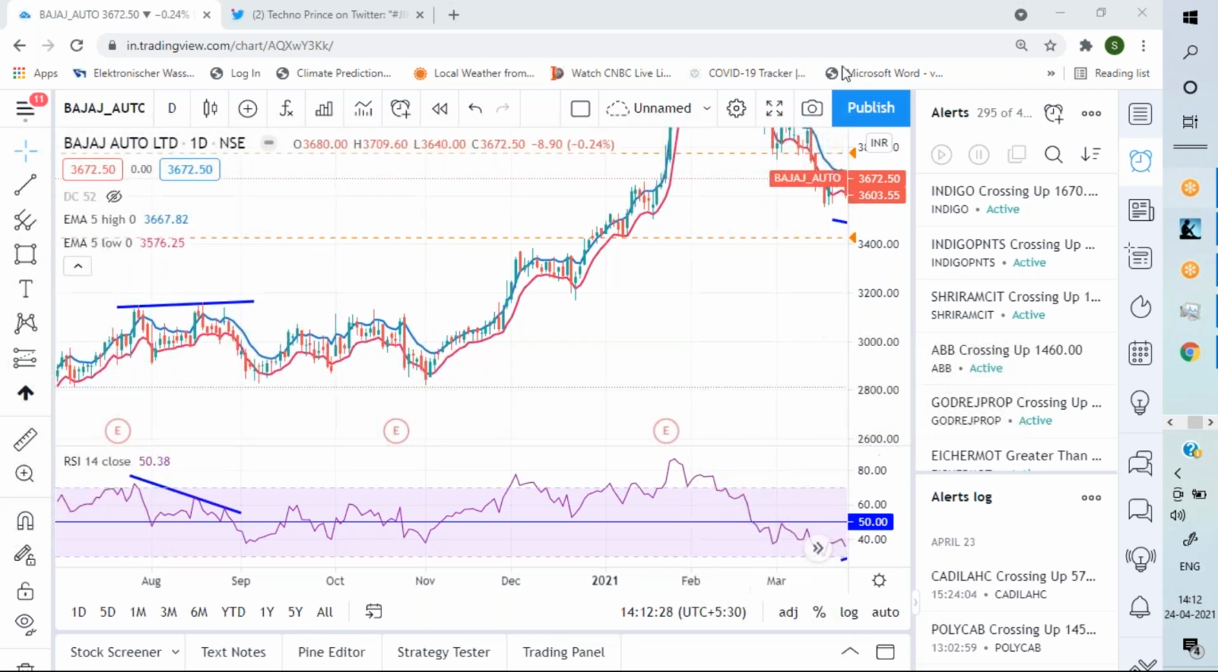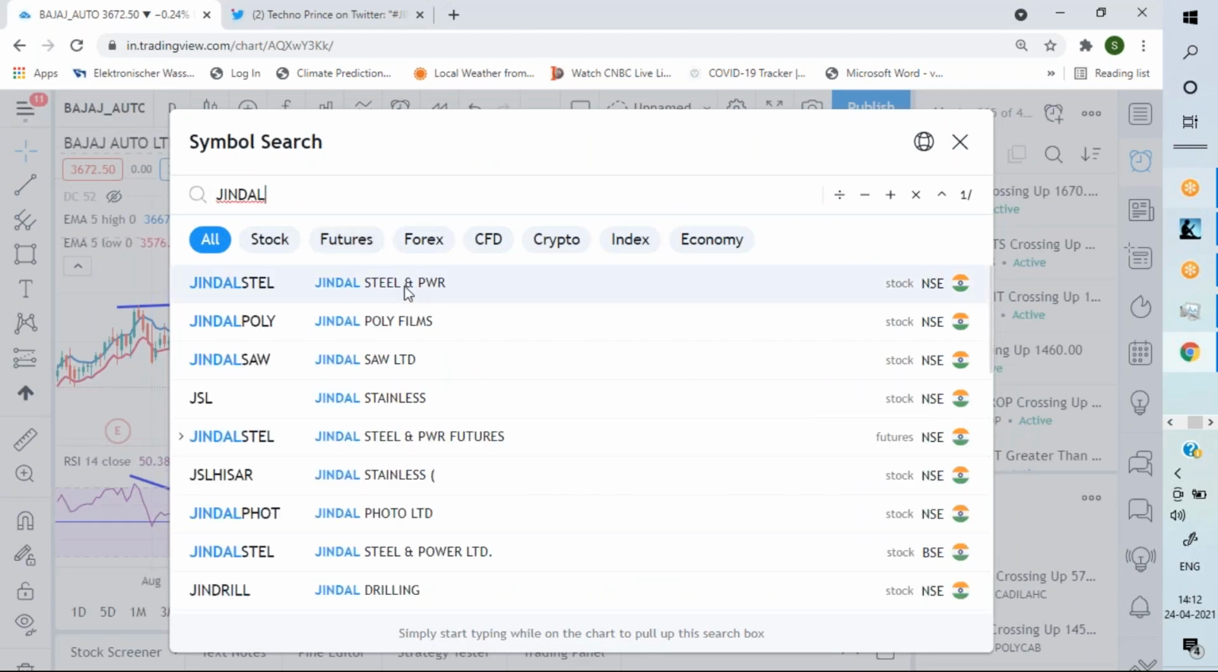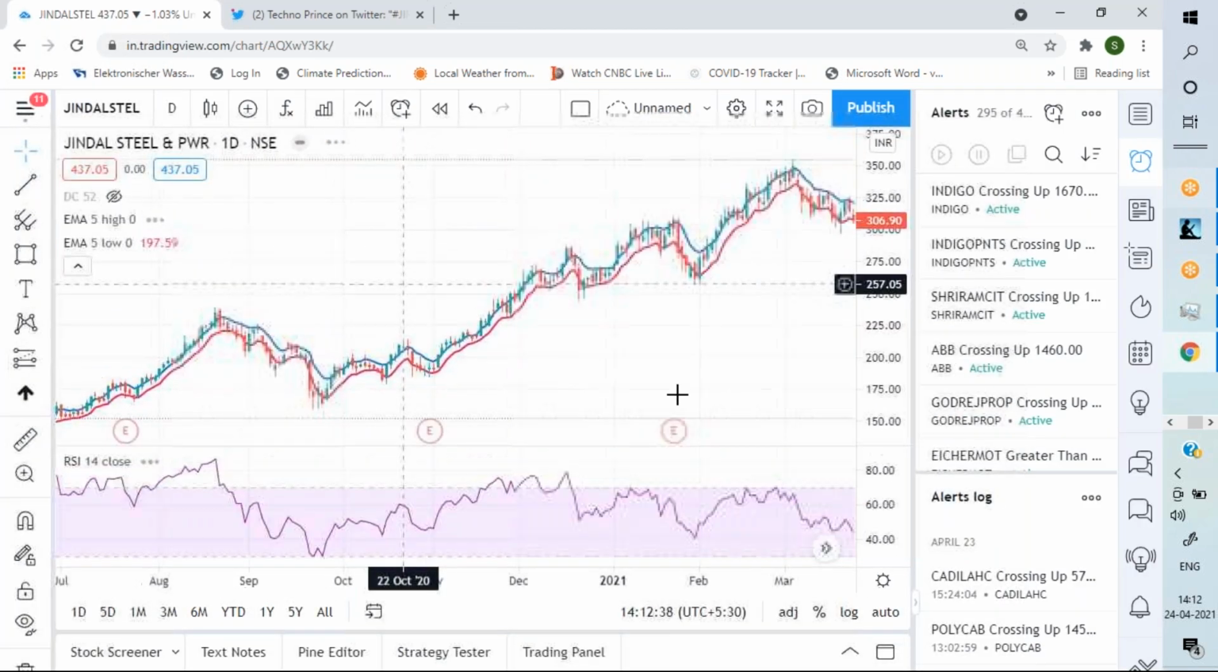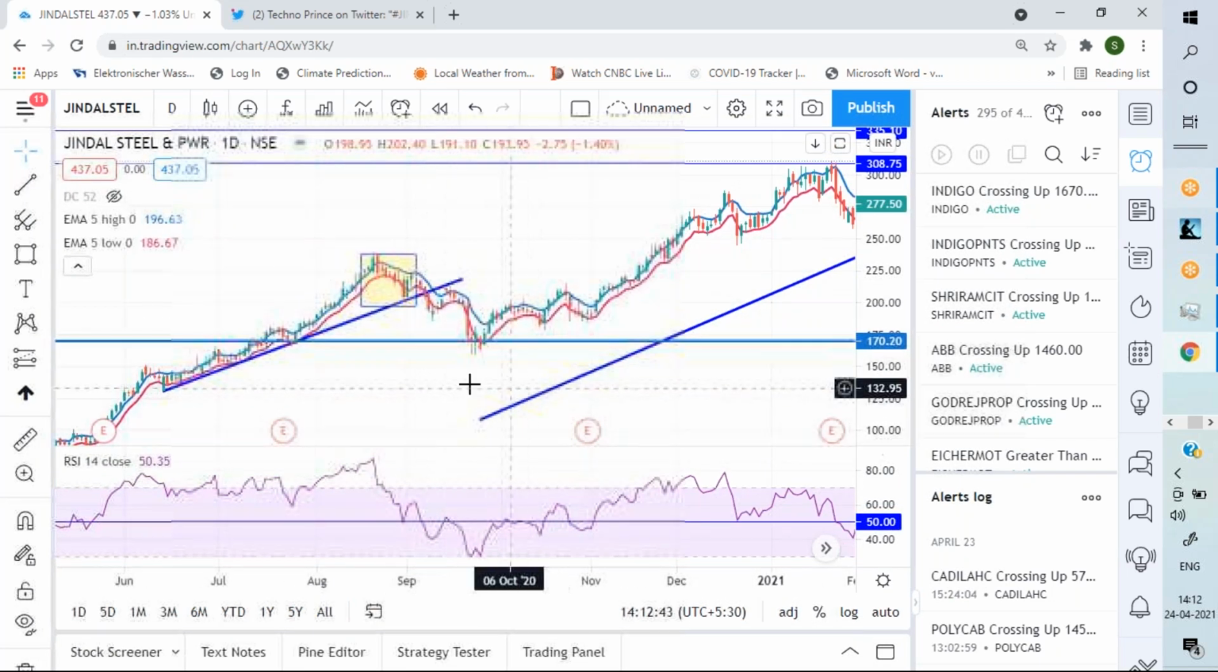Chart pattern works with everything. Okay. Now I will go to the hidden divergence. Okay. Jindal Steel. Now see, this is the hidden divergence that I was mentioning.